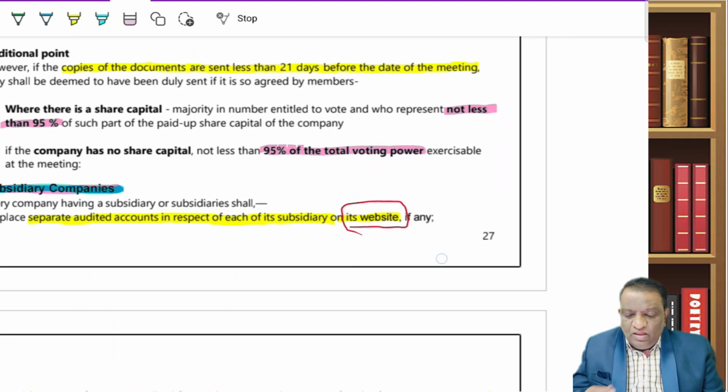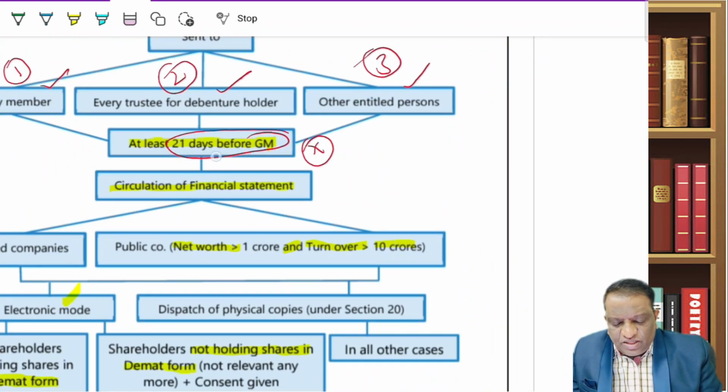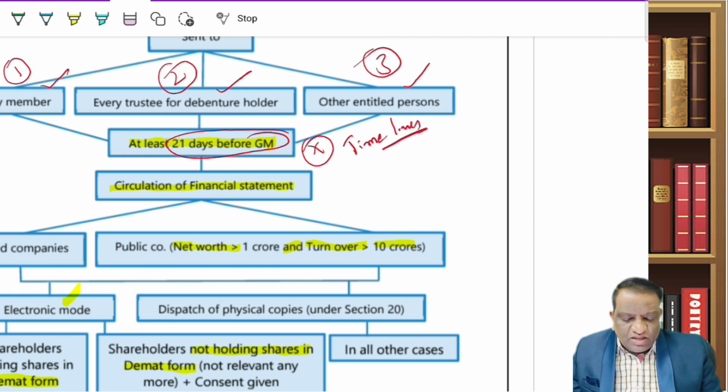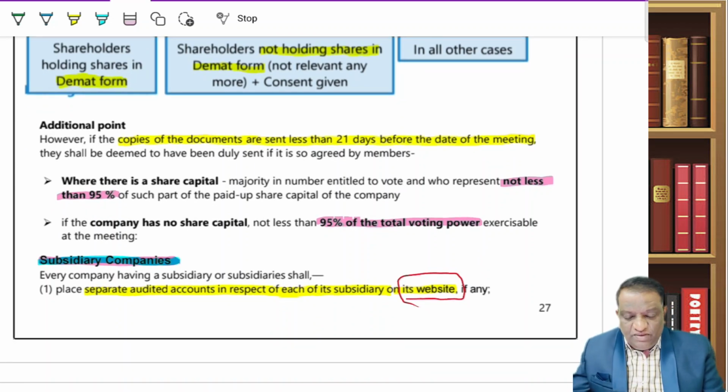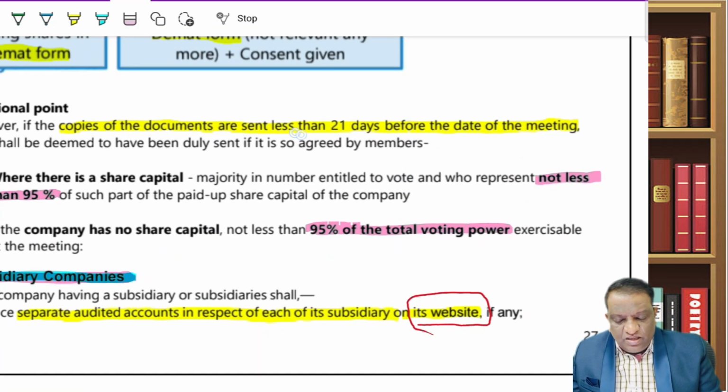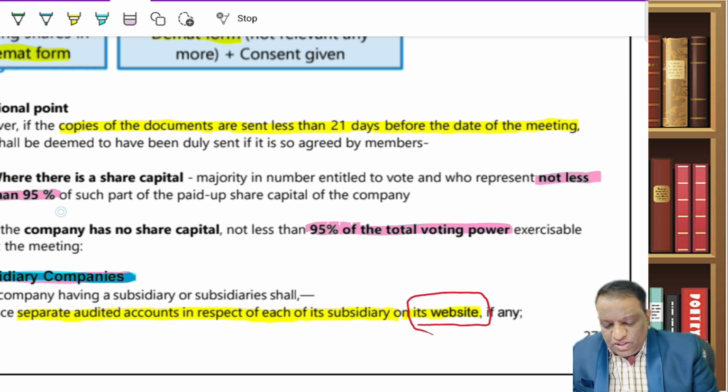Now, this is the timeline within which I have to circulate this. Minimum 21 days. What if I don't have that much time? There is an emergency meeting that I have to conduct. If you don't have 21 days and you still want to circulate, then take approval. How many people should approve?